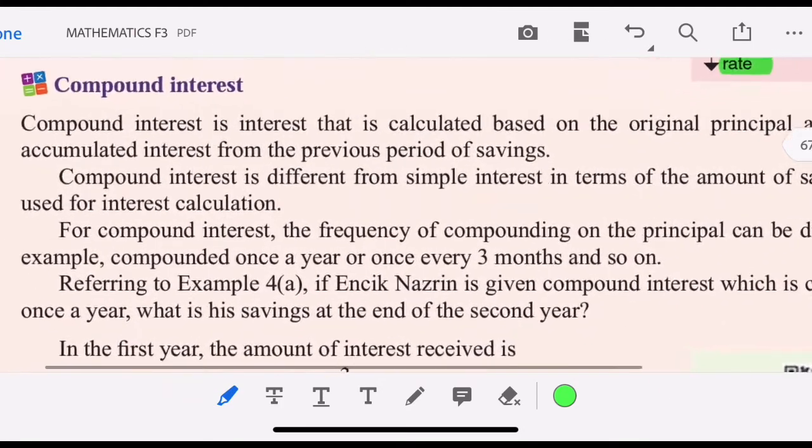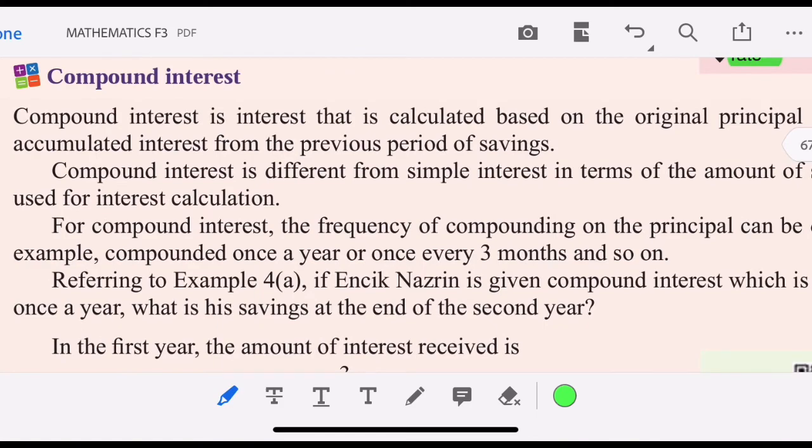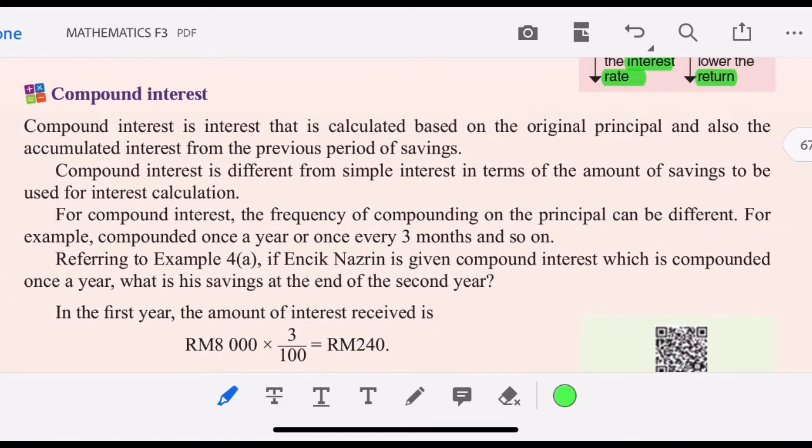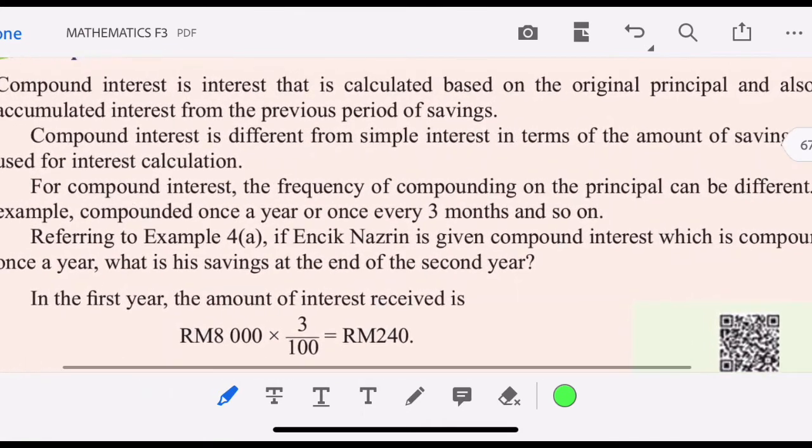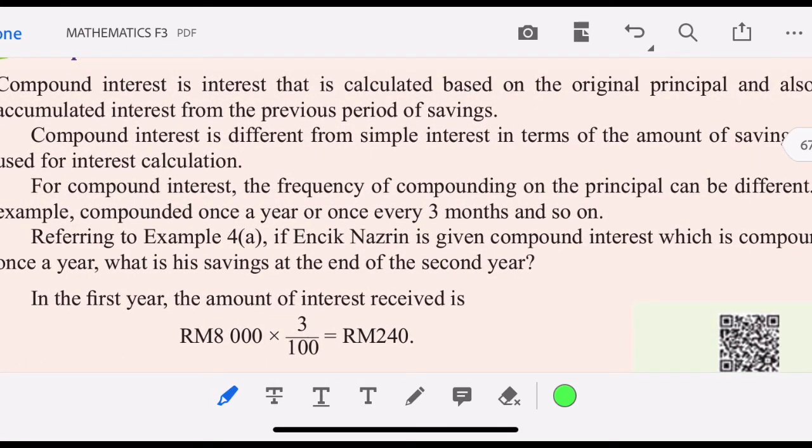Okay, compound interest. This is very important. Now let's have a look at what compound interest is. Compound interest is calculated based on the original principal and also the accumulated interest from the previous period of savings.